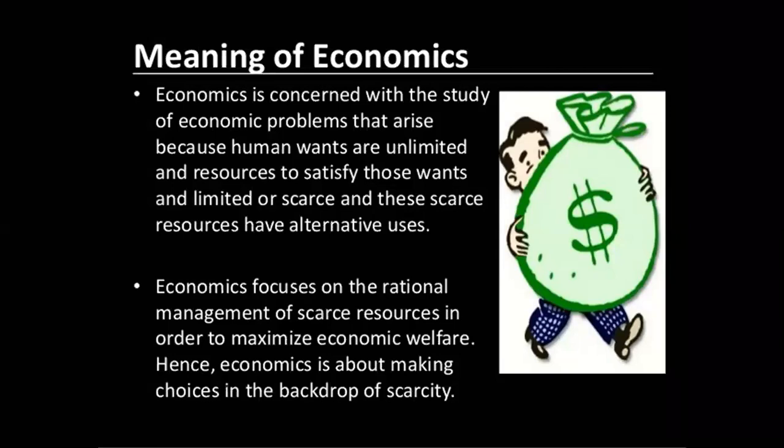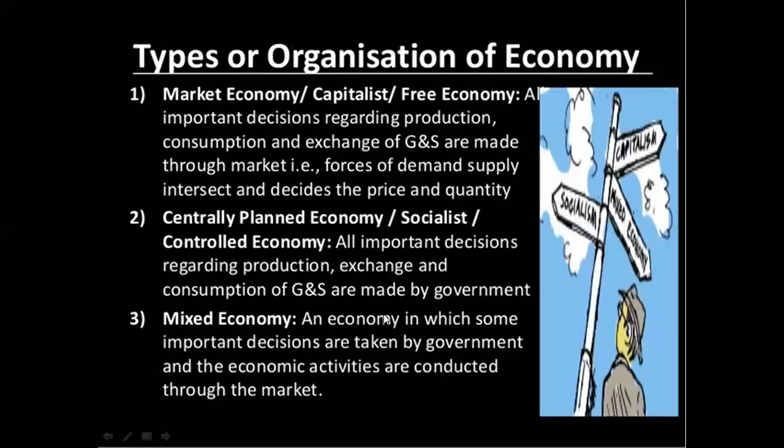The economic problem is the problem of choice, and that problem of choice arises because of 3 major reasons. Now what are these 3 major reasons? The 3 major reasons are scarcity of resources, alternative uses of resources, and unlimited human wants. So that is all about the 3 reasons why we have to make choices.